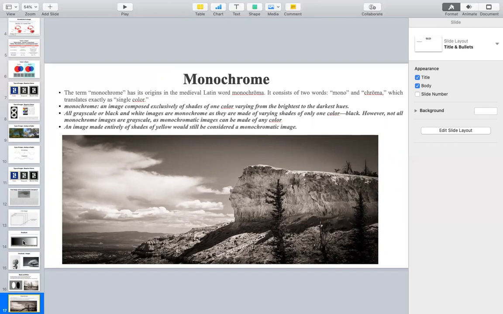But if you wanted to make it only yellow shades, or only green shades, or red shades, then that kind of image becomes a monochrome image. A monochrome image will be having one color and shades of that color. So if the image is created using just one color and shades of that color, those images are called monochrome images. So grayscale is also monochrome. Only the red channel also becomes monochrome. Only the green channel will also become a monochrome kind of image.